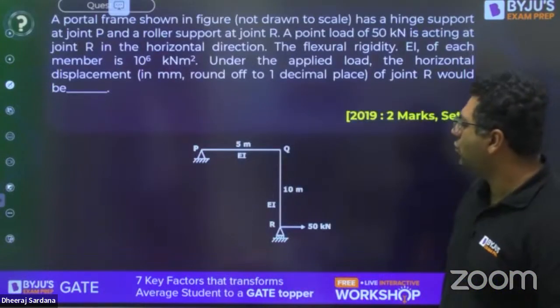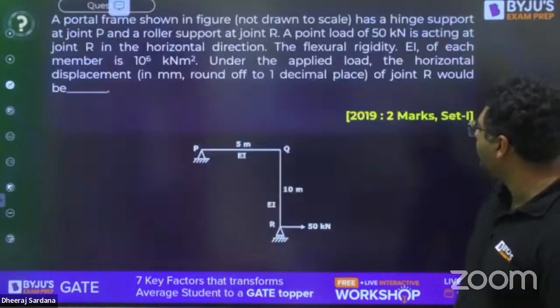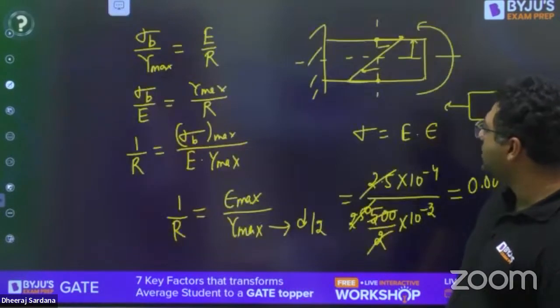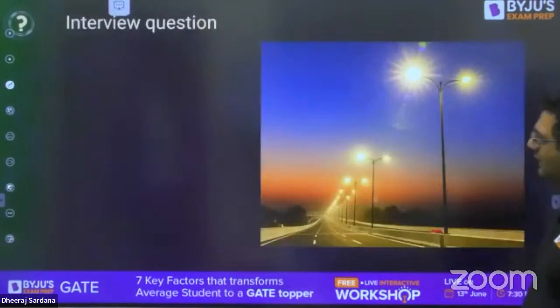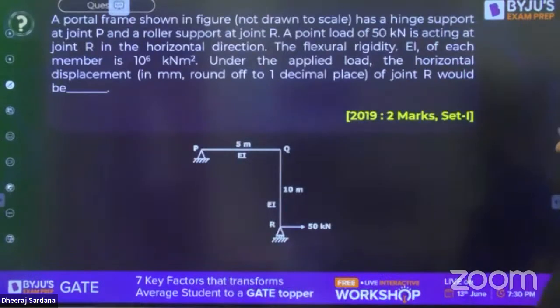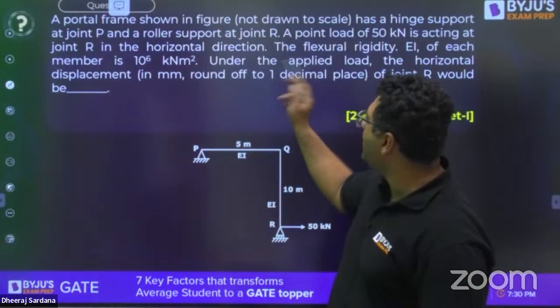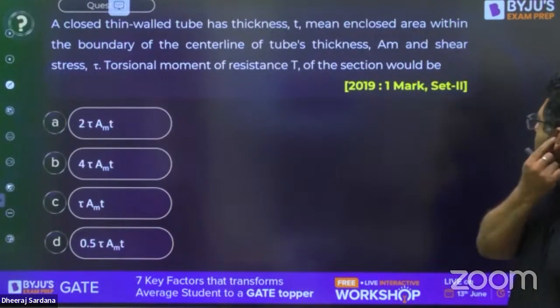Okay. So, now, my dear, we are coming with this question. With this question, that sir will be taking. So, GATE 2019 question I have seen. Now, this is the thin cylinder. Okay. Let us see this question. What this question is saying. Portal frame. Frame, sir will be taking. And this question is also sir will be taking.